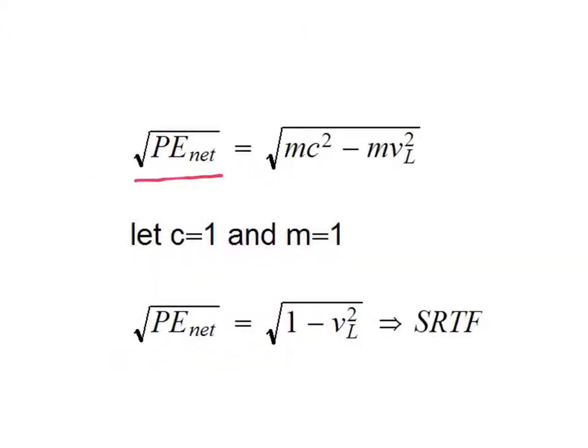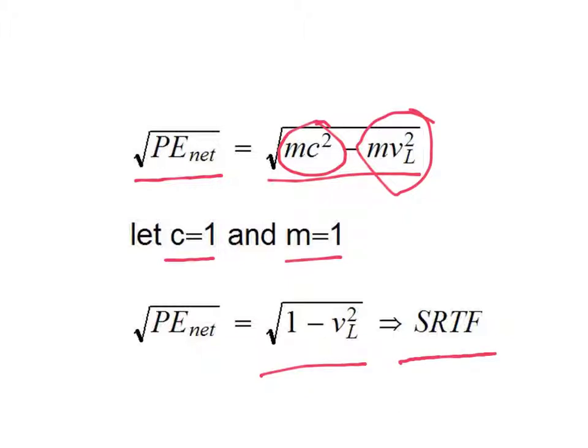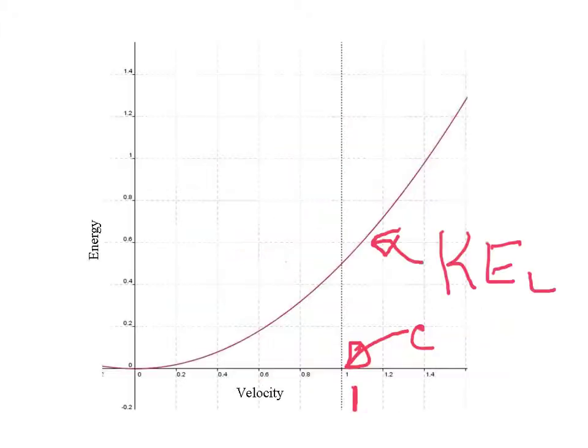We'll take the square root of each side. We're going to say c is 1 and m is 1. This makes this 1, and this v sub L squared. And this is what we defined as a special relativity time function. We can make a graph.